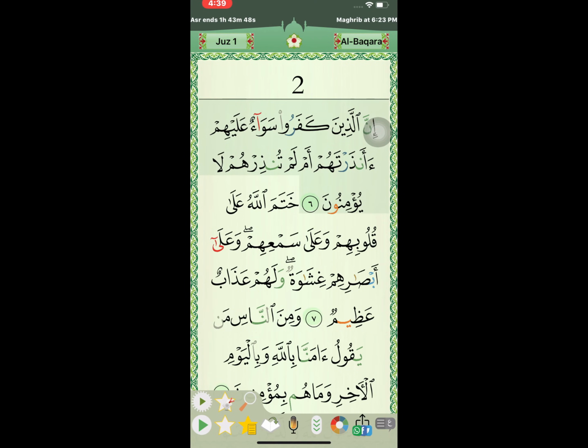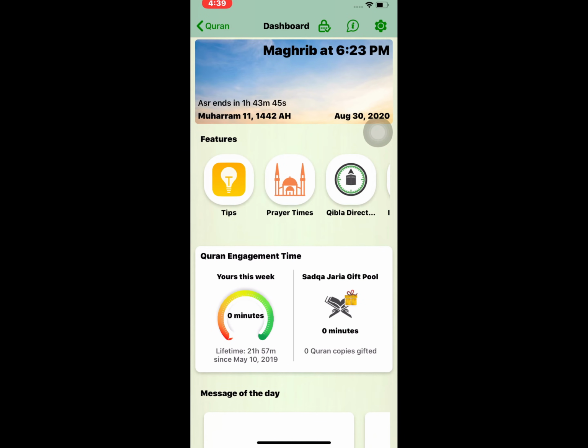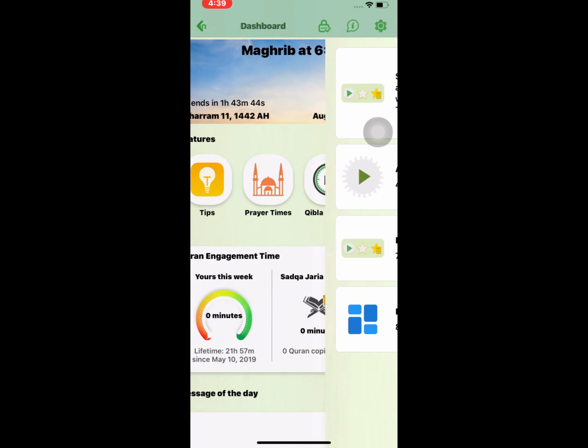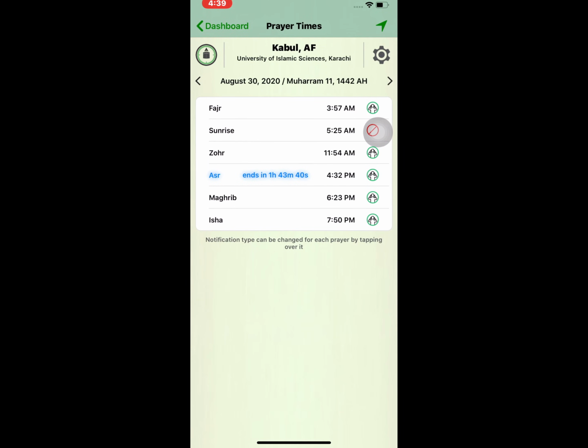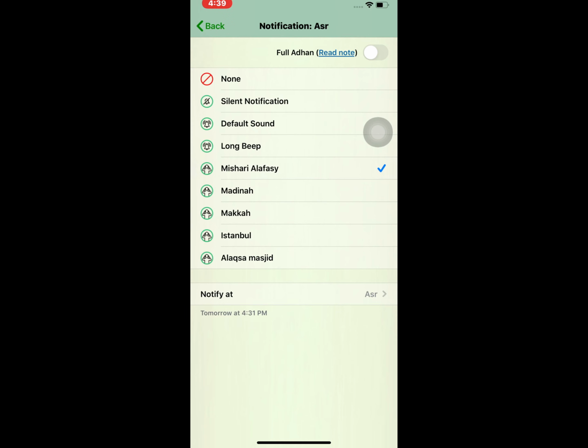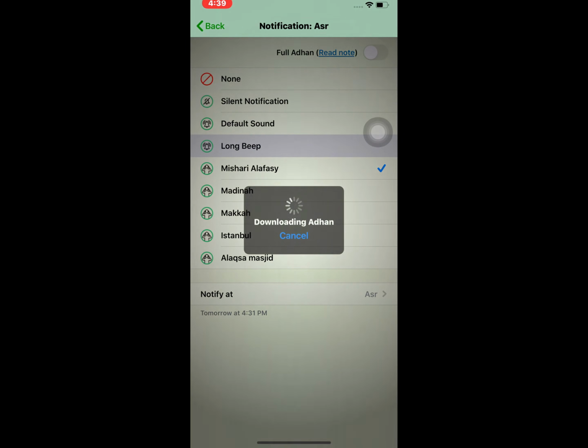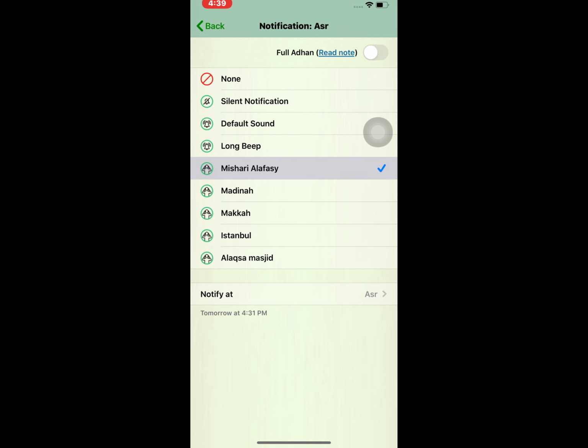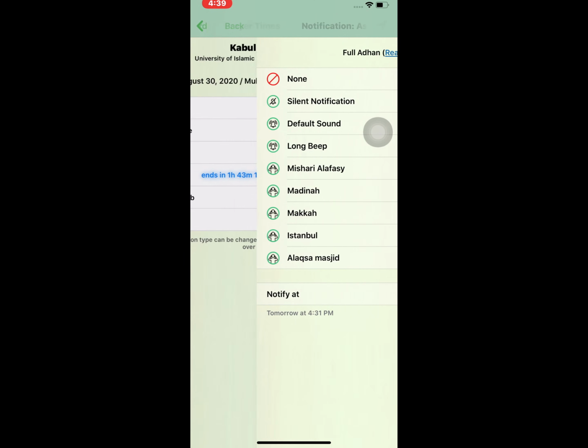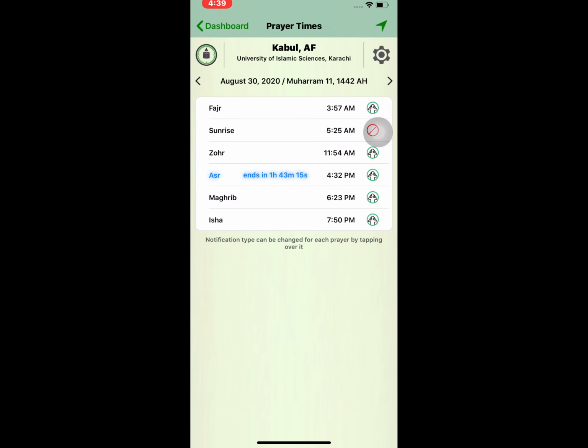Another thing is the tips, and we have the prayer times, all the times, and it gives us a notification like Allahu Akbar, Allahu Akbar. We have different types of the Allahu Akbar. I'm going to cancel it. So Allahu Akbar, Allahu Akbar, for all the prayer times.